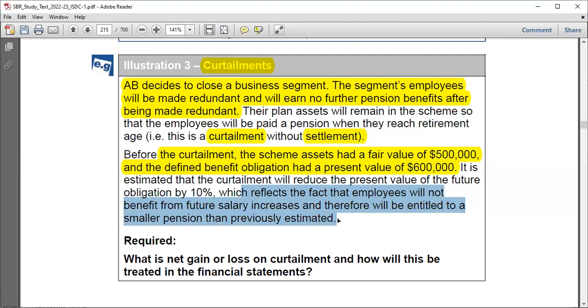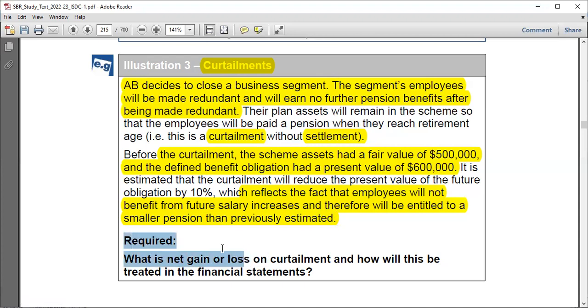You know, usually the obligation should be based on the salary for the last year, right? So since you are curtailing, it only goes to show that the obligation you initially anticipated is now going to change because actually the last salary which you considered so as to determine your obligations will now be reduced, right? Okay, so that's why you're told here that an obligation will follow in that manner, and we have been given the reason here, right? Okay, so what are we required to do?